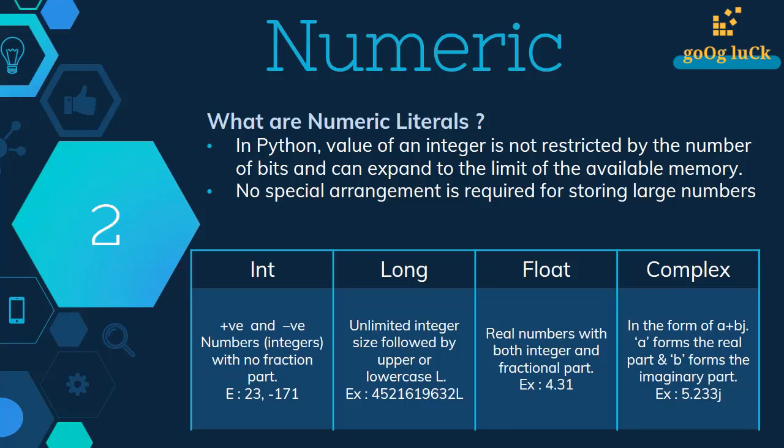If your number is too long and you add a capital L or small l at the end of the number, it makes it a long number. Or if it contains a decimal point, it becomes a float. But remember that you can only use one decimal point in a number. Have you ever seen a number with more than one decimal point? Never, right. By the way, in Python the value of an integer is not restricted by the number of bits. It can expand to the limit of the available memory.